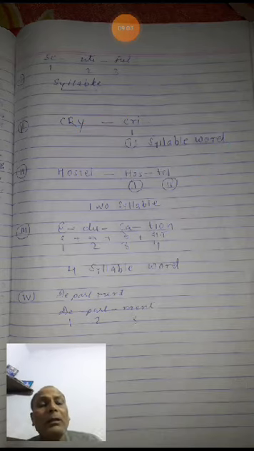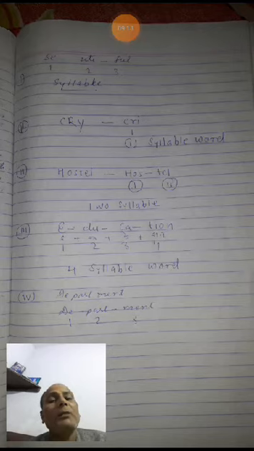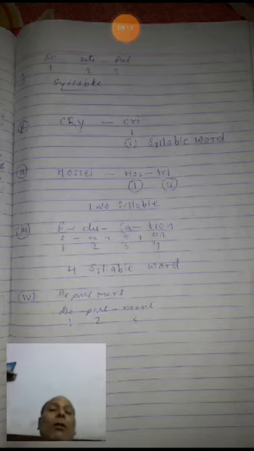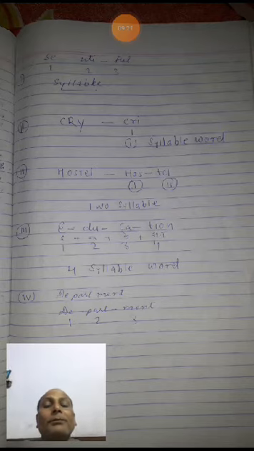Now you see the 2 syllable word, hostel. HOS is one syllable and TEL is one syllable. So 1 plus 1 is equal to 2 syllables. Hostel is a 2 syllable word.